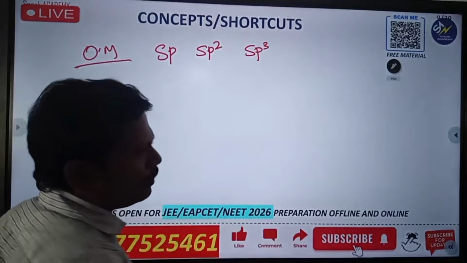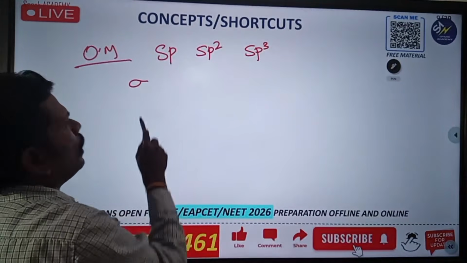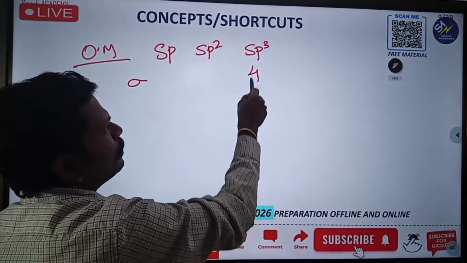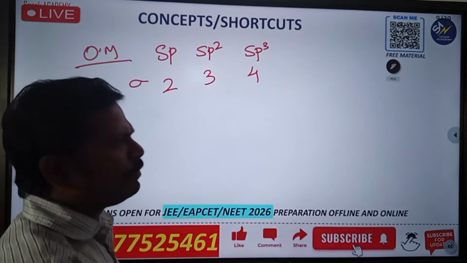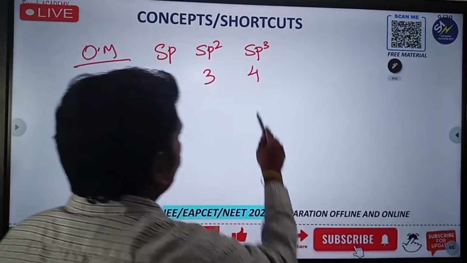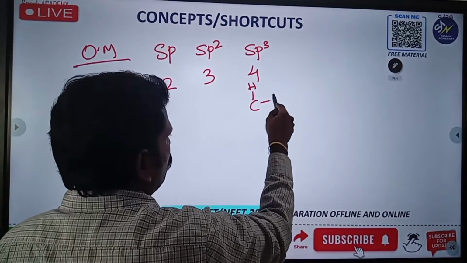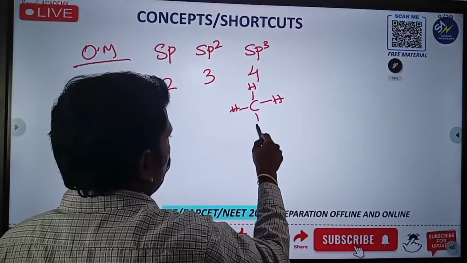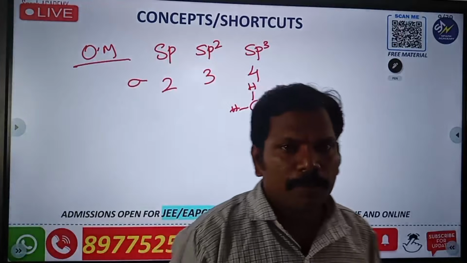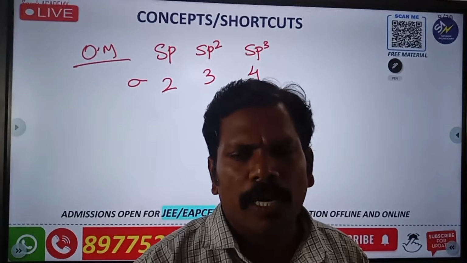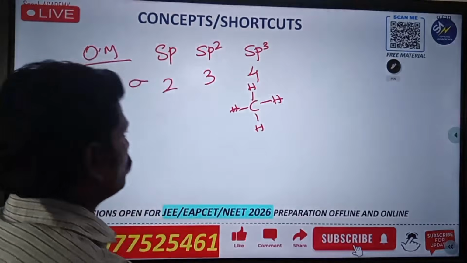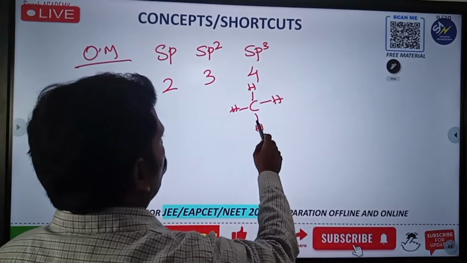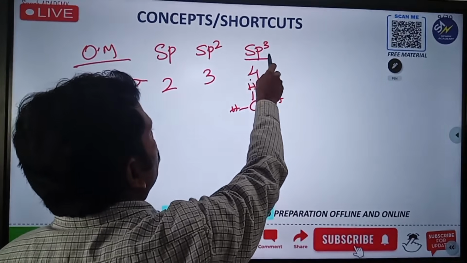But here, how to calculate? The number of sigma bonds, as you already know: if it is 4, it is going to be sp3. If it is 3, it is going to be sp2. If it is 2, it is going to be sp. I will give one example each. Here CH4: the number of sigma bonds you have to count, 1, 2, 3, 4. So if it is 4, it is sp3.